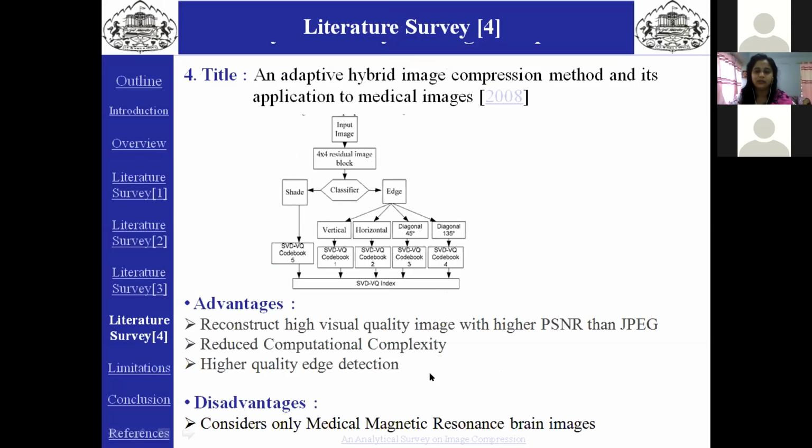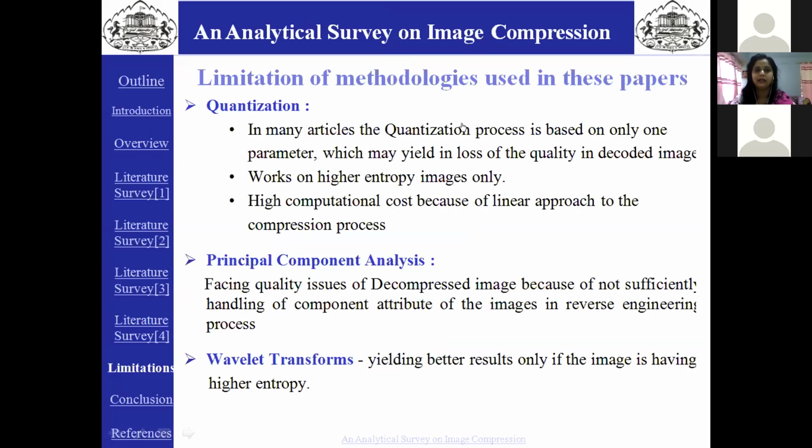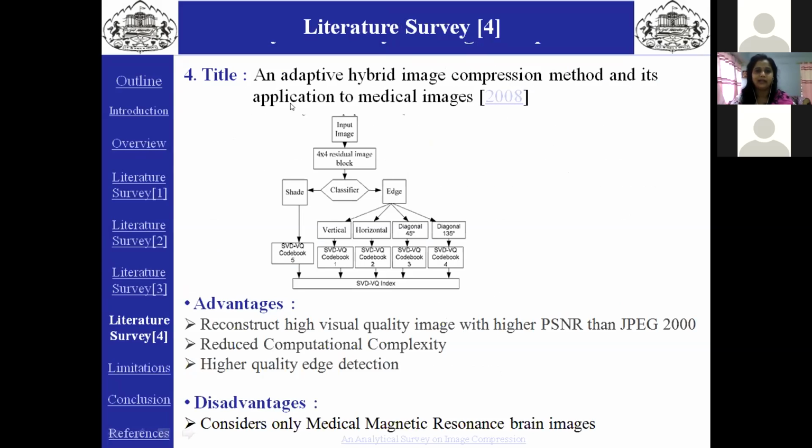This is all about the third paper. Now the last paper for discussion is a 2018 paper titled An Adaptive Image Compression Method and its Application to Medical Image. This is the diagrammatic flow of this method. In this, the image is divided into 4 by 4 blocks. These blocks are classified as shade blocks and edge blocks. Further, the edge blocks are classified into 4 sets: vertical edge, horizontal edge, lower diagonal edge, and upper diagonal edge, depending upon the rules defined in the code book. These images are compressed and decompressed.